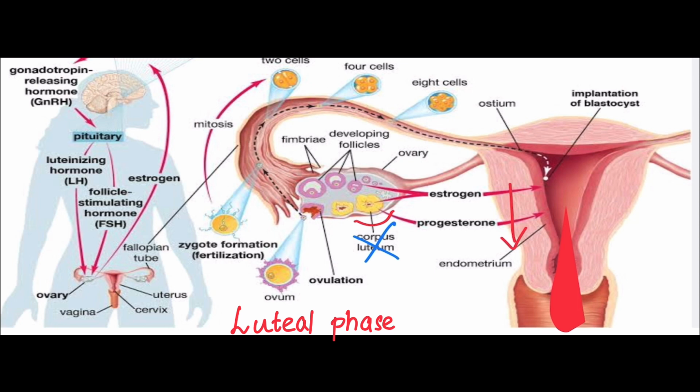And this cycle is happening again and again. After menstruation, again the gonadotropins are released from the hypothalamus, and the follicular phase, ovulation, luteal phase, and then menstruation happen again and again.